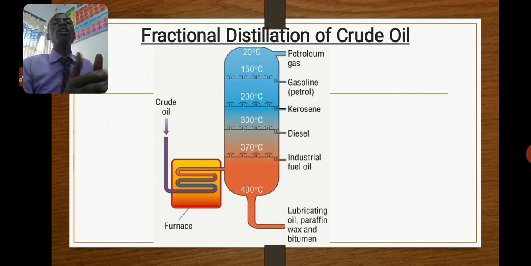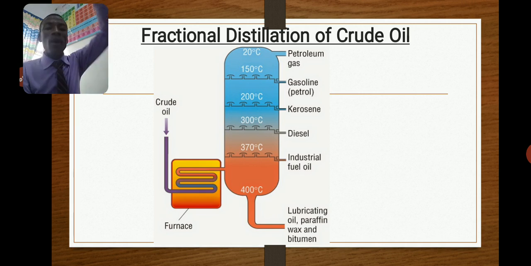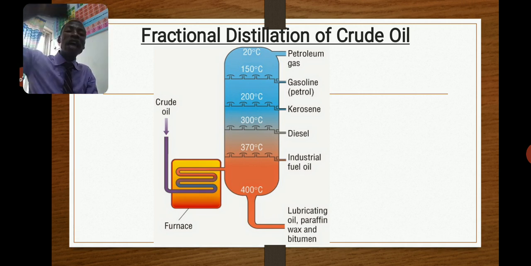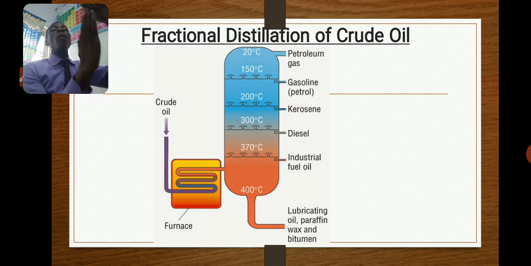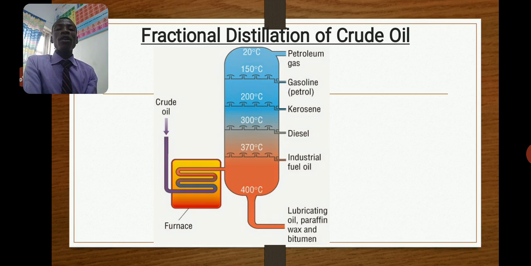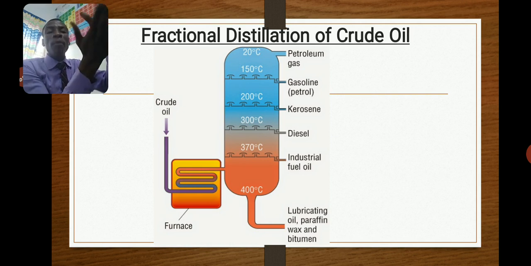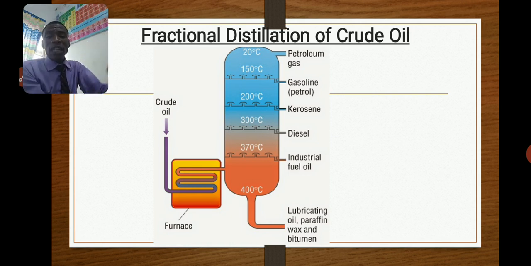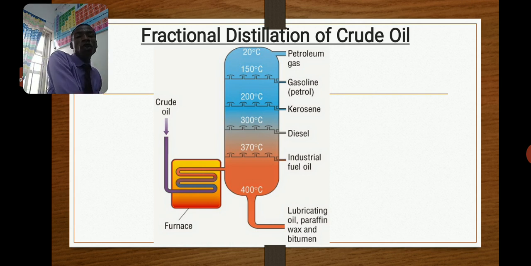So when you put the crude oil into the fractionating tower, the crude oil begins to boil at the bottom. Most of the hydrocarbons there have a boiling point lower than the bottom, so most of them will be boiling. Their vapor will begin to rise up the tower. Remember that it is colder at the top of the tower than at the bottom. So as the vapors rise and get to their boiling point, they condense and come out as a liquid.